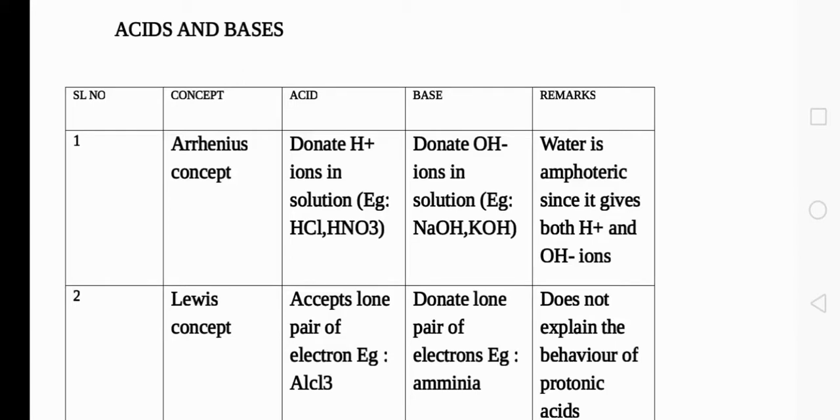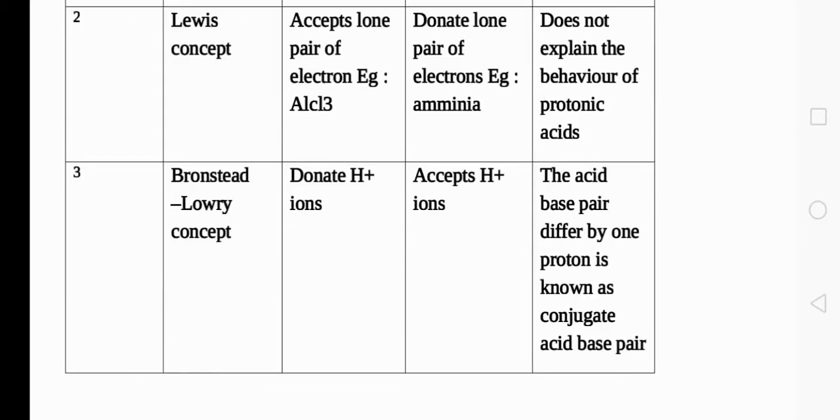What is the special character of the Lewis theory? It does not explain the behavior of protonic acids. How will it be explained? HCl is an acid that we know, but the acidic character of HCl cannot be explained using Lewis theory. The Lewis theory of acids and bases cannot be used for that. So that is the second theory, and the third theory is the Bronsted-Lowry concept.